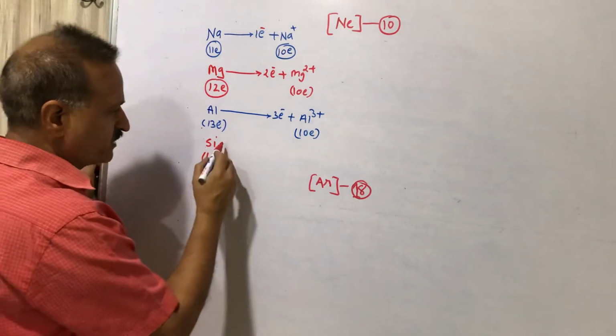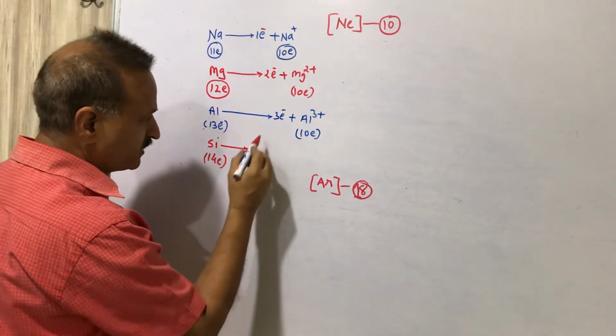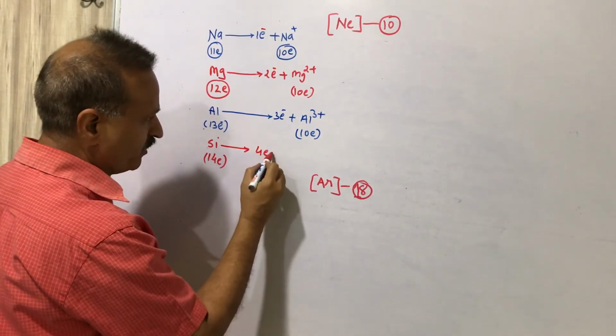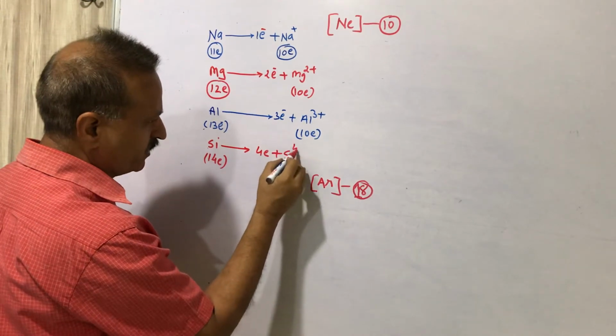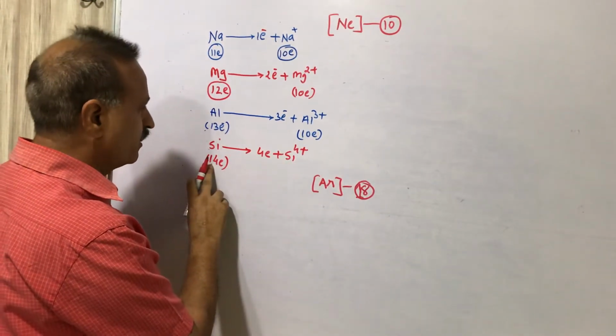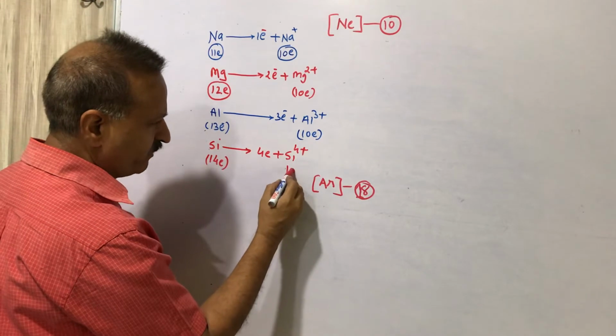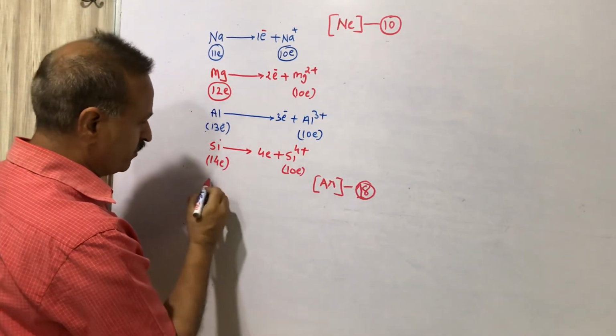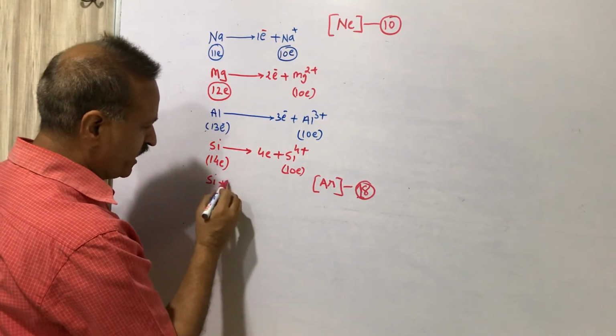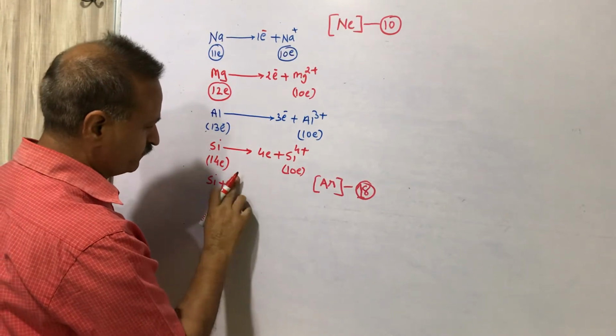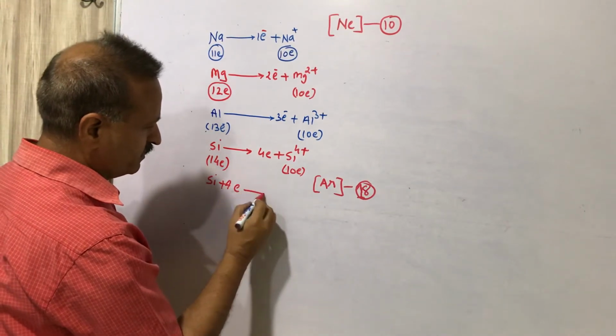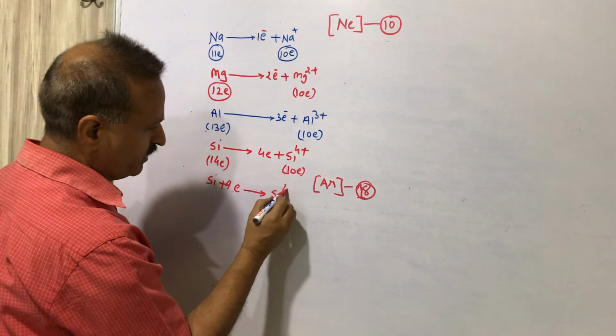If silicon loses 4 electrons, then it becomes Si4 plus. Si has 14 electrons, Si4 plus has 10 electrons. If silicon gains 4 electrons, then it becomes Si4 minus.